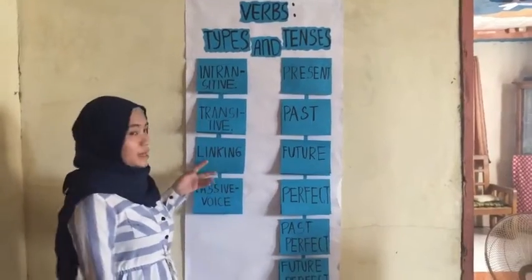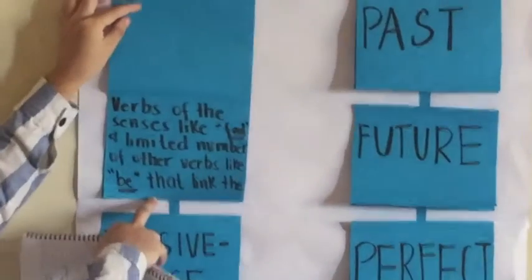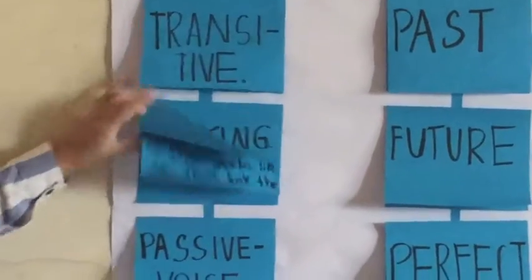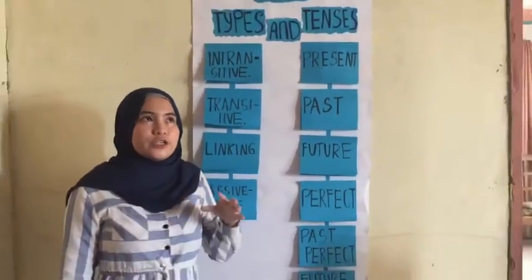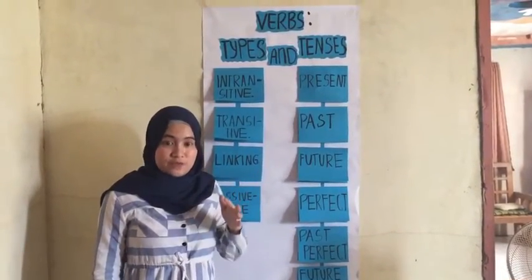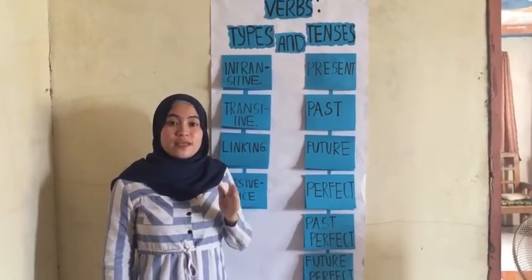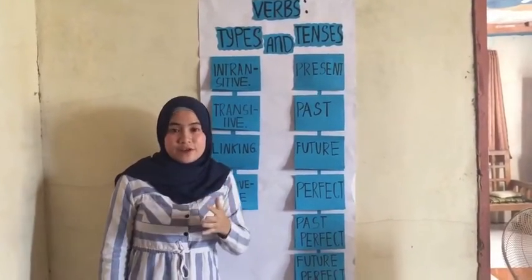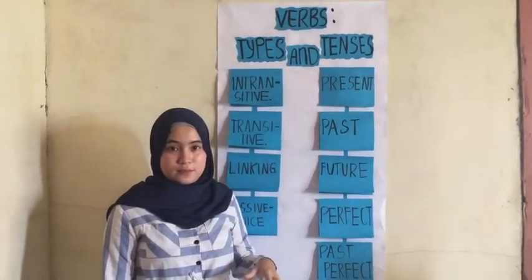Number 3, linking. Verbs of the senses like feel and a limited number of other verbs like be that link the subject of the sentence with a complement. Linking verbs are always followed by an adjective, collectively known as a complement. So, for instance, the stew tasted good. The stew is the subject, tasted is a linking verb, and good is the complement. Just always remember that linking verbs are collectively known as a subject complement.